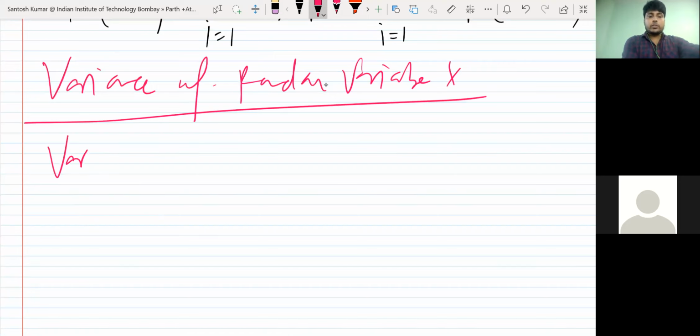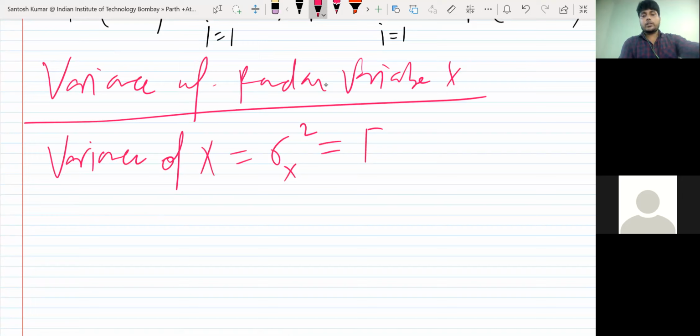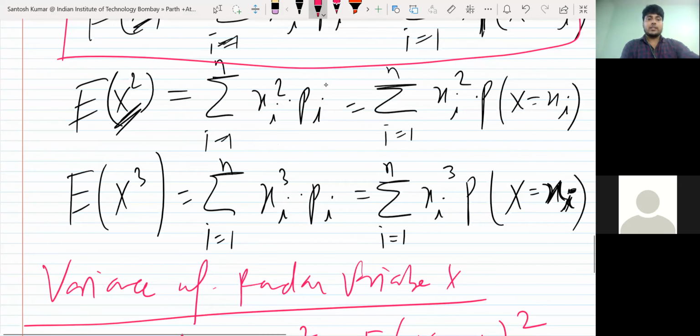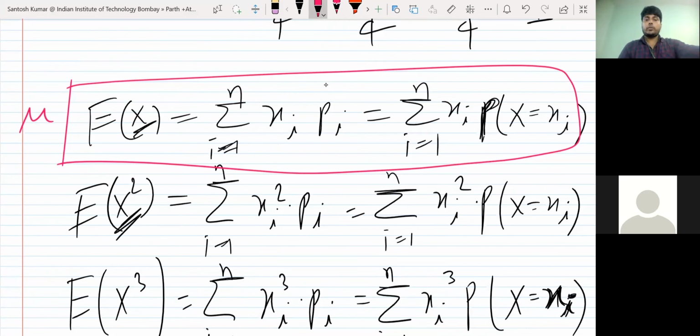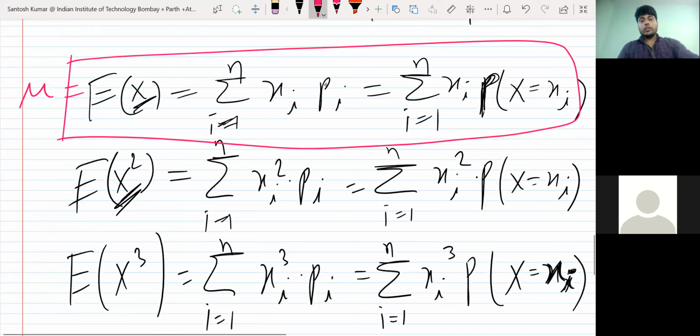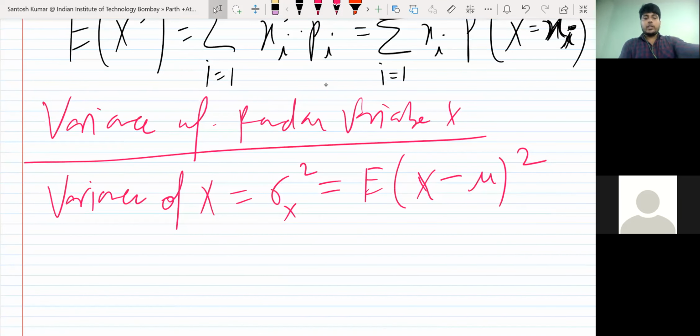I'm writing this. So variance of x. The notation is sigma square or sigma x square. So the definition is expectation of (x minus mu) whole square. Mu is a number, you know already: mu means E of x. So this is the definition for variance. If you simplify it further, sigma square, I would say, from what is the meaning of (a minus b) whole square?